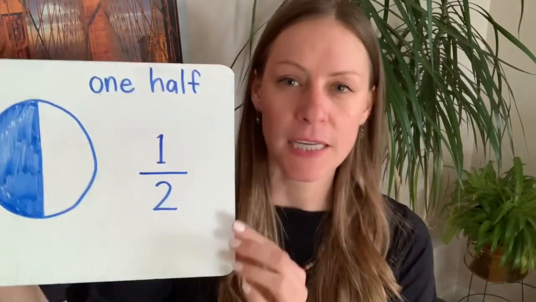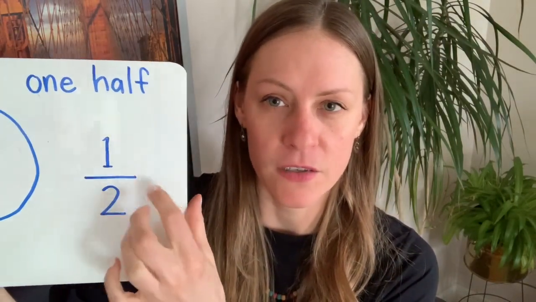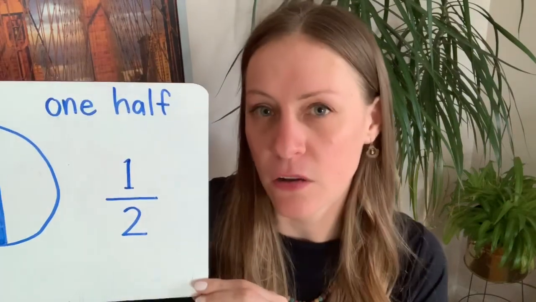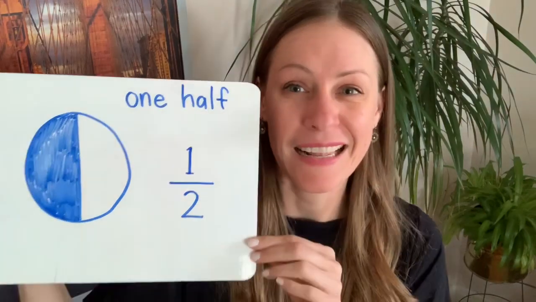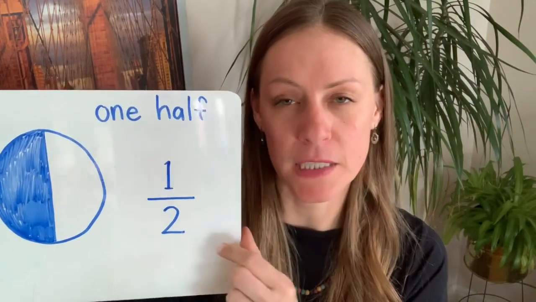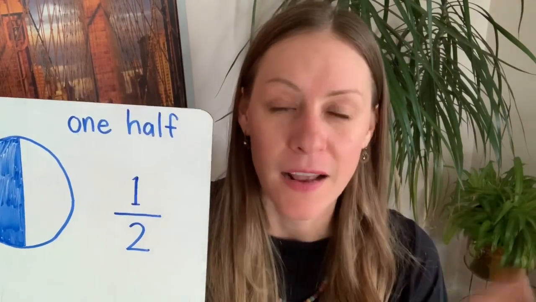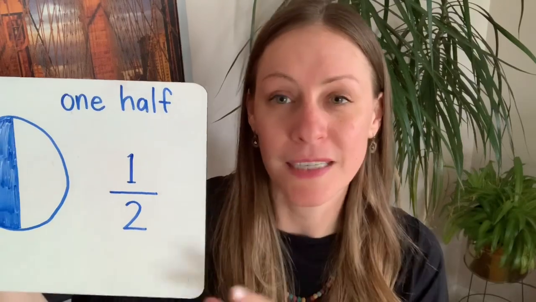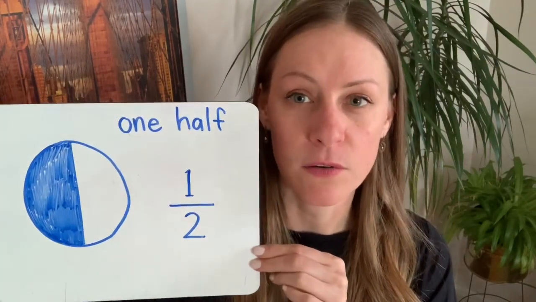And sometimes you see this. You'll see it written like this with a 1 and a line and a 2. And so this is called the standard notation. It's the way in math we write 1/2. And it means one piece and that there were 2 pieces. So we're gonna look at that today, and I have a little activity for you. And I also put down 2 stories you could read that are both really nice about halves that I would definitely read to you if we were at school right now.